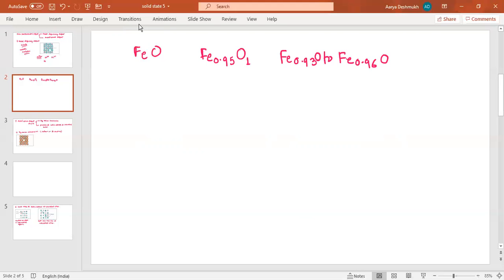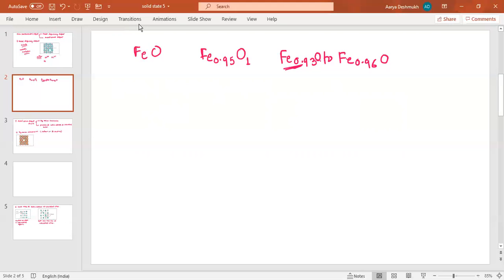So the ratio of cation to anion is changed, and this is what we call a non-stoichiometric defect, where there is a deficiency of metal, because the anion is one and the composition of cation shown here is less than one.